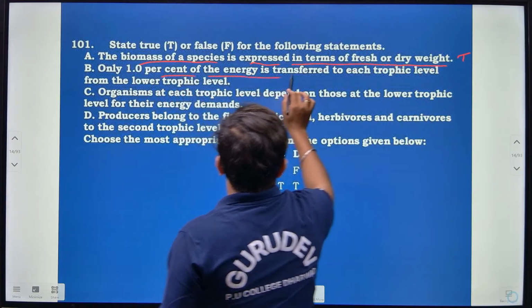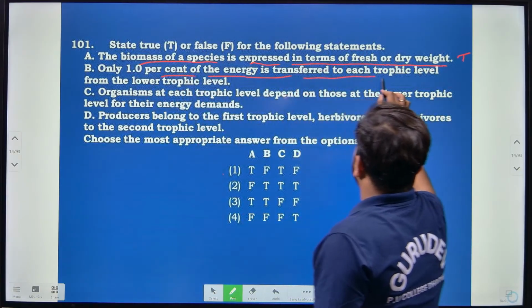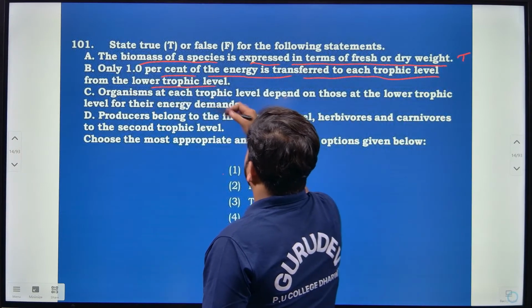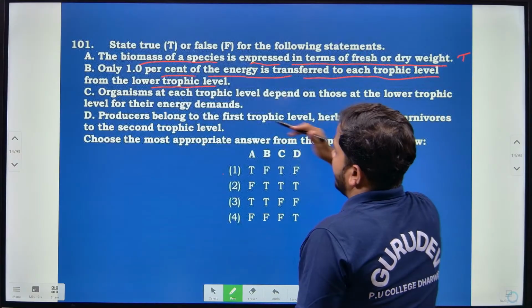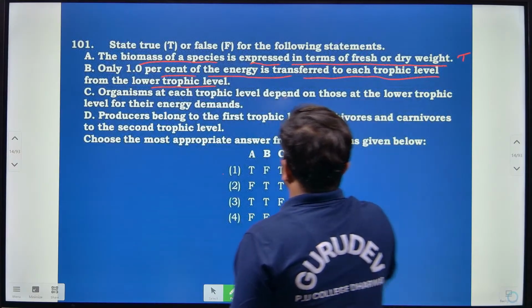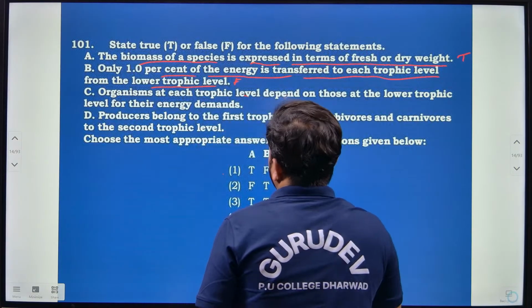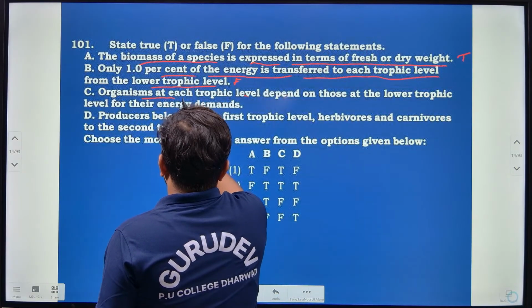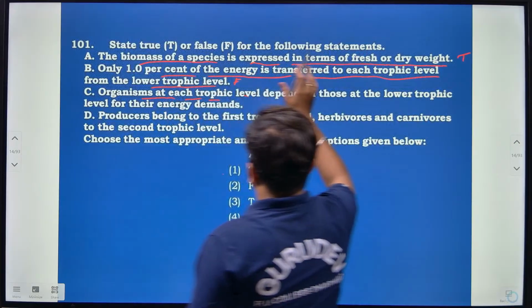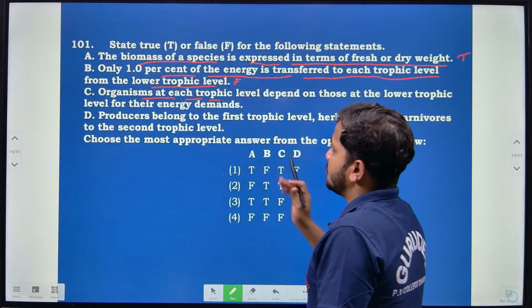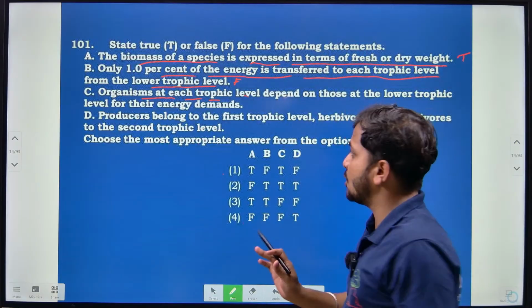Then, only 1% of the energy is transferred to each trophic level from the lower trophic level, right? So this statement is actually false, because 10% of the energy is transferred to each trophic level. So we even call it the 10% law.